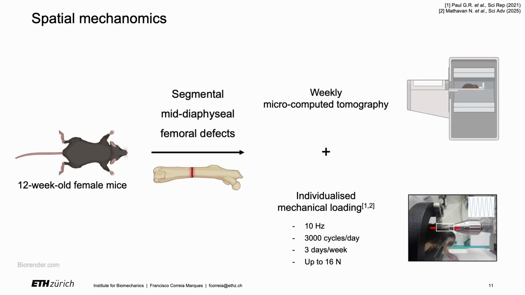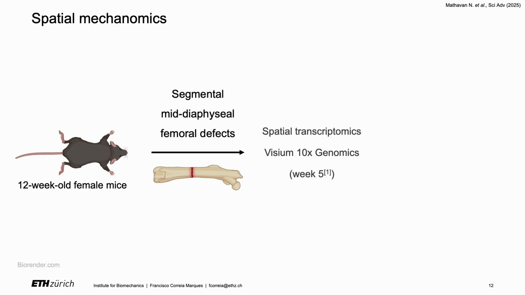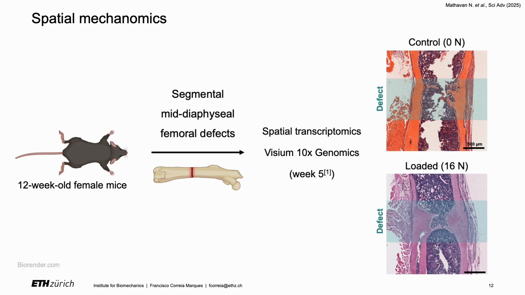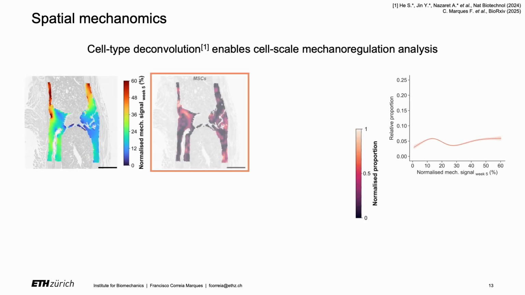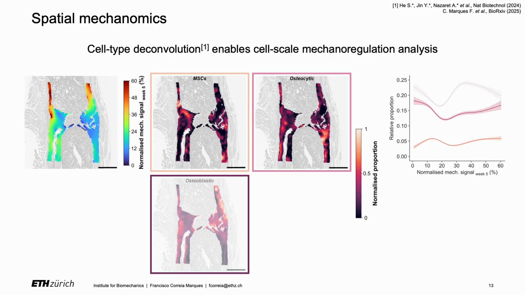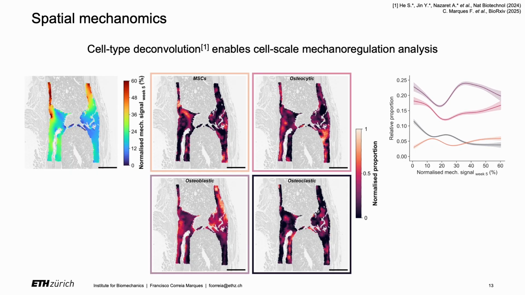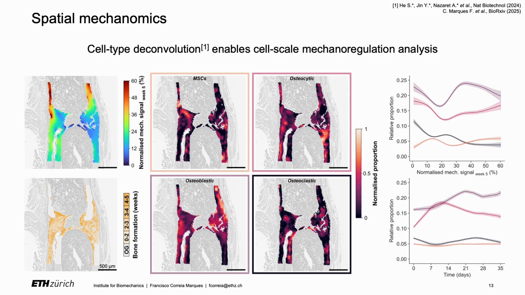For this study, we consider a mouse femur defect model, where mice are loaded and scanned weekly with micro-CT, and focus on a control, sham loading scenario and a loaded condition from which we obtained an ST section at week 5 post-surgery. So we can infer relative cell type proportions for each location in the section, which we can model with generalized additive models, producing cell type-specific mechanoregulation curves.